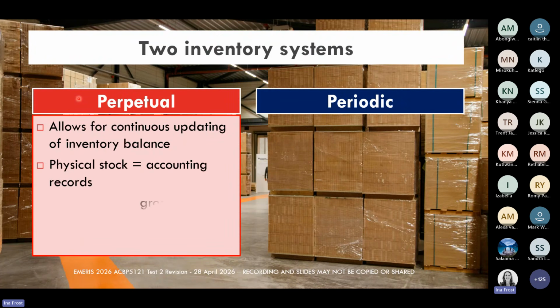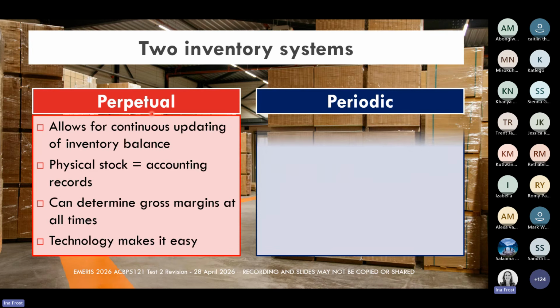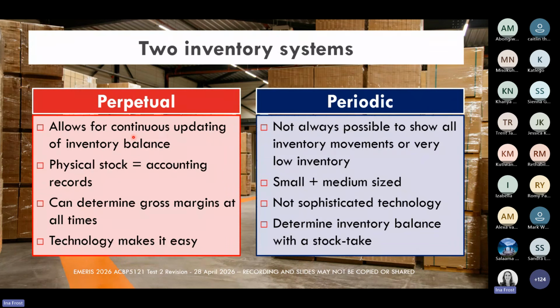Our perpetual inventory system, as the name says, perpetual means a continuous updating of the inventory balance. Whatever happens to inventory, if we buy inventory, if we sell inventory, if we return inventory which we previously purchased, all of those transactions are immediately recorded into the inventory account, and we are continuously updating the inventory balance.